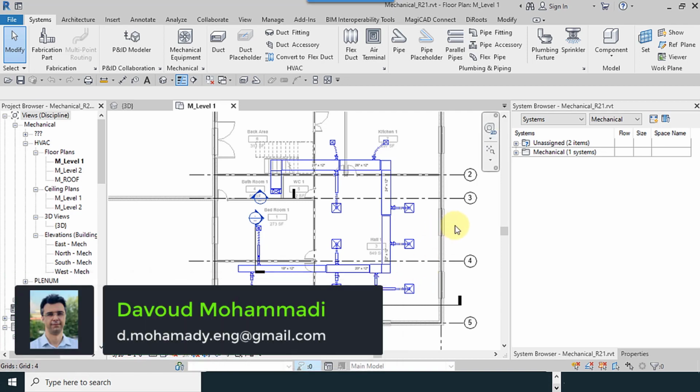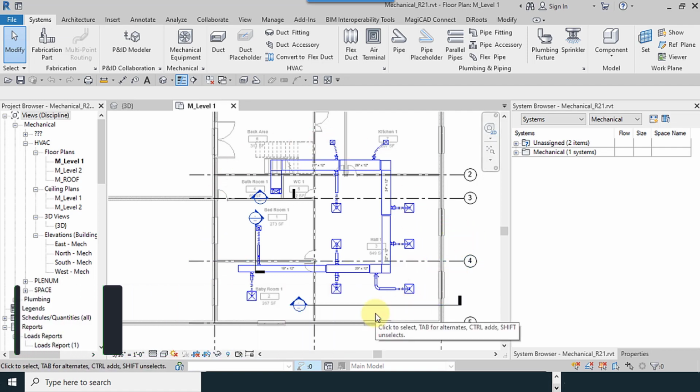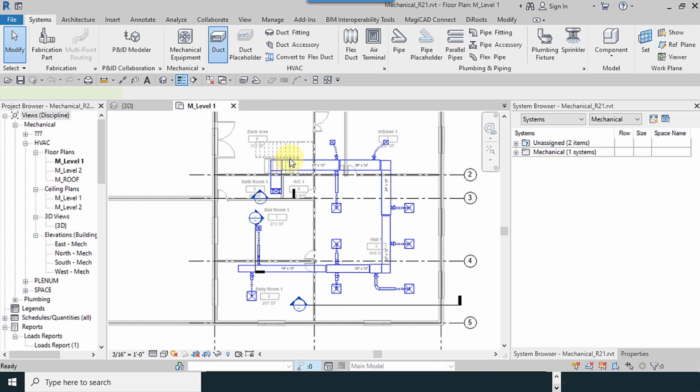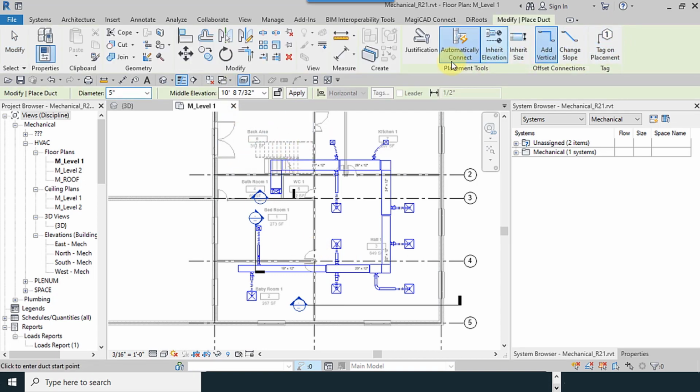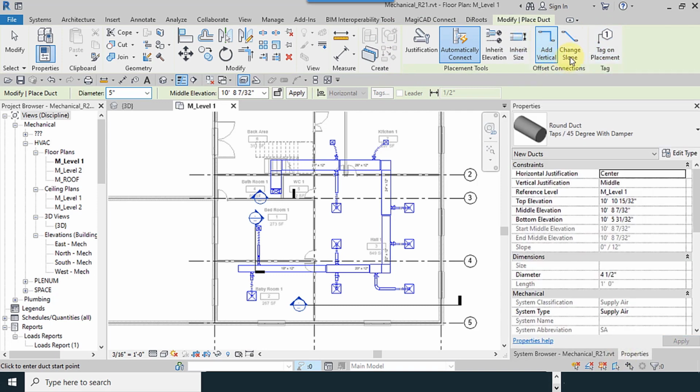In this part of our learning course, we want to teach you about drawing tools. After you draw your duct, the software will give you some tools which you can use. For example, when you use a duct, some tools are enabled.